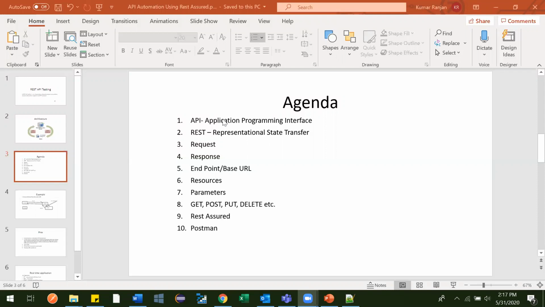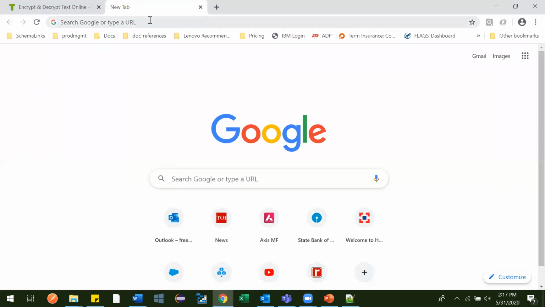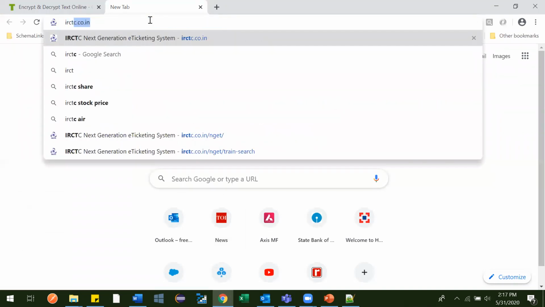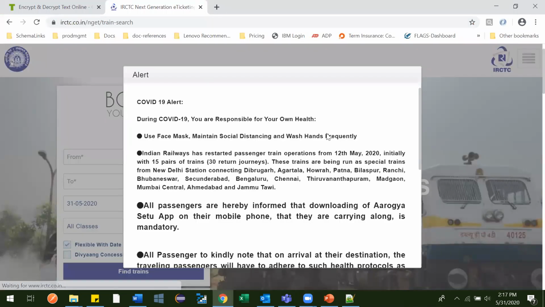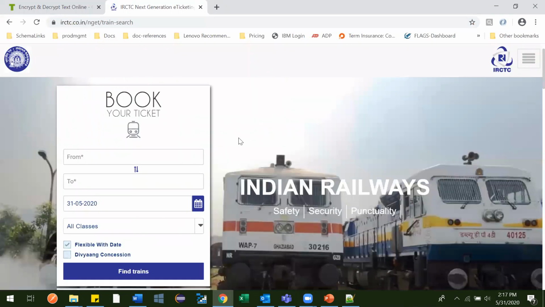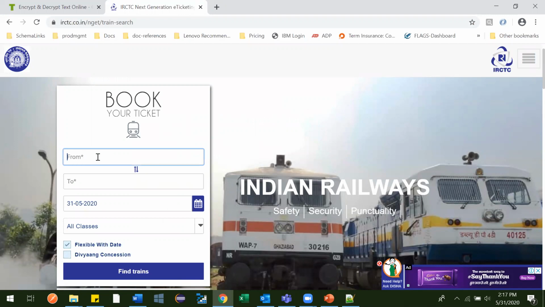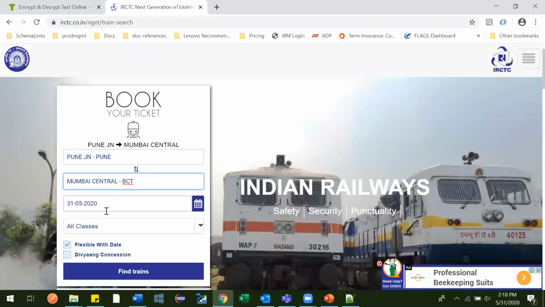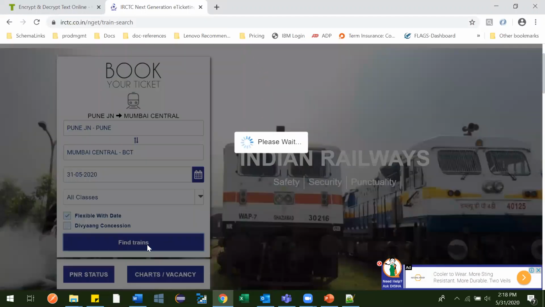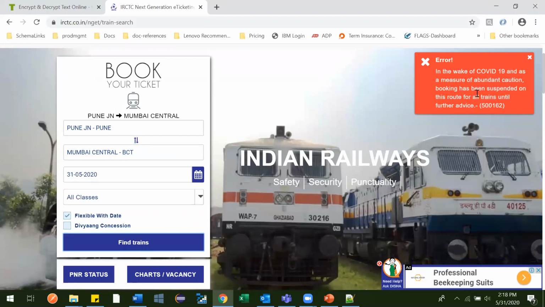So whatever application you saw, for example, let me go to IRCTC. This application has a UI, a beautiful UI you are able to see. This is the front end. But the actual operation, the actual thing, is that you are searching something. Whatever data you enter here, for example Pune to Mumbai, with the date and all classes, just click on the search button. Here, due to COVID, they're throwing some error.